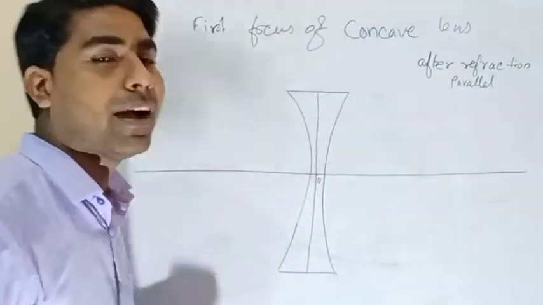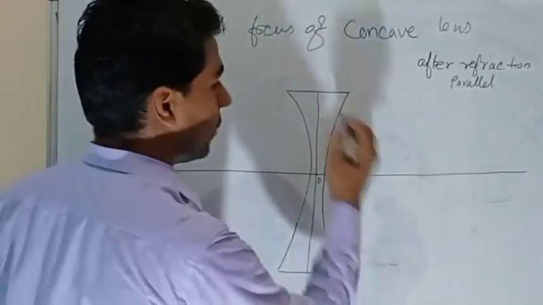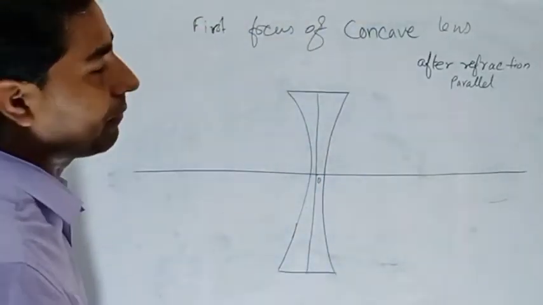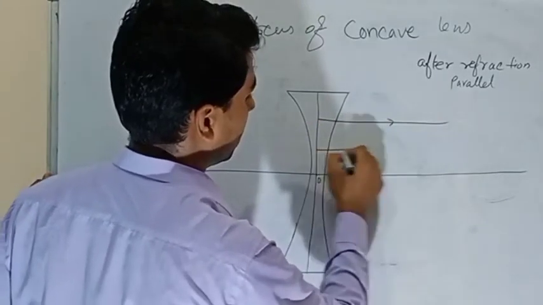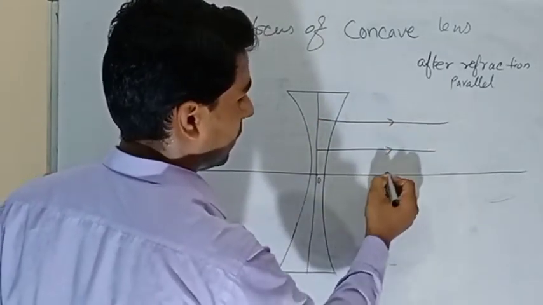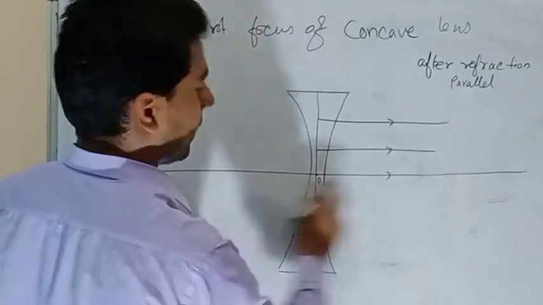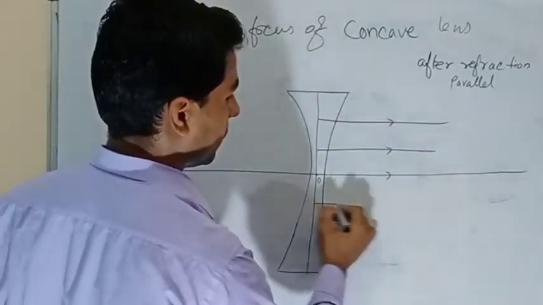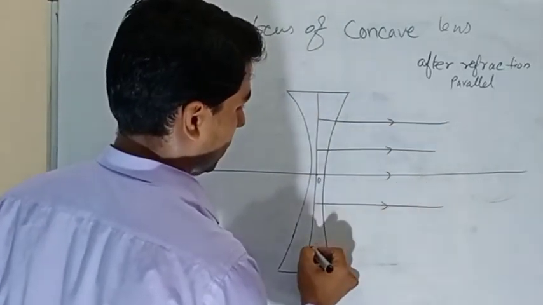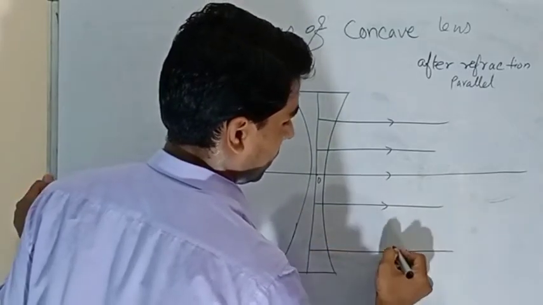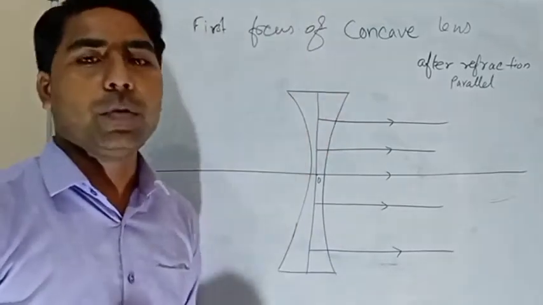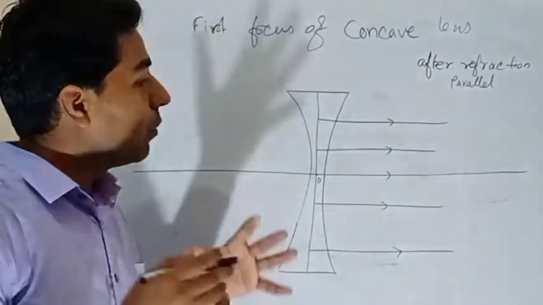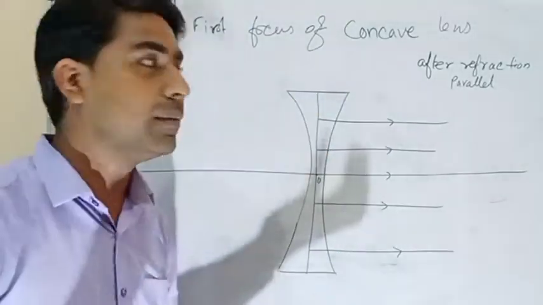So let's first draw the process after refraction. Consider this one is also a ray along the principal axis. Now what you are observing is that all the rays are going parallel. So from where have they started?